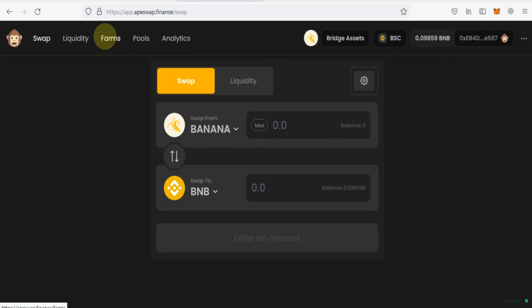After that you will select farming. You will add liquidity before going to farming. After that there will be two transactions, one is approval and the second is confirm. After that you will go to farming, and there will also be two transactions, one is enable and the second is for staking the LP token. So this was the overall process, and you can harvest your profit from staking and also from farming.